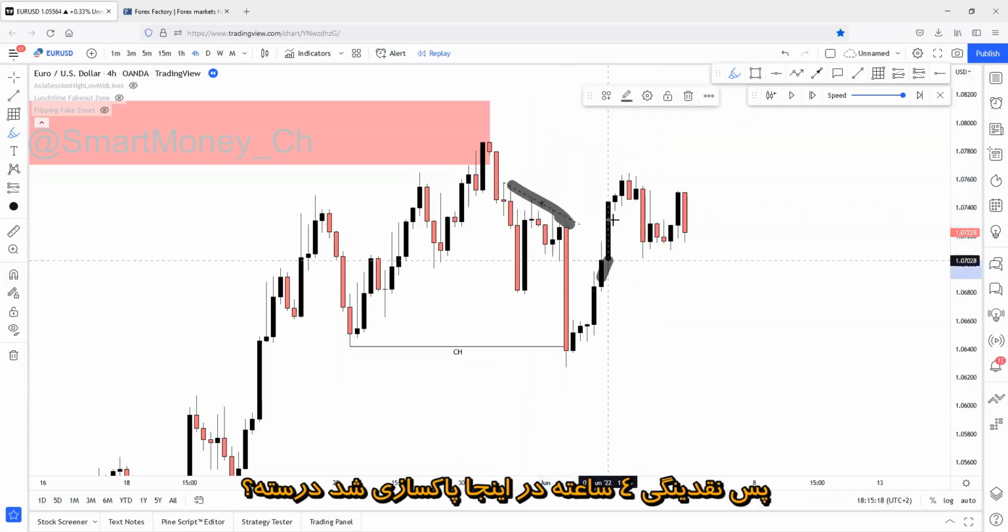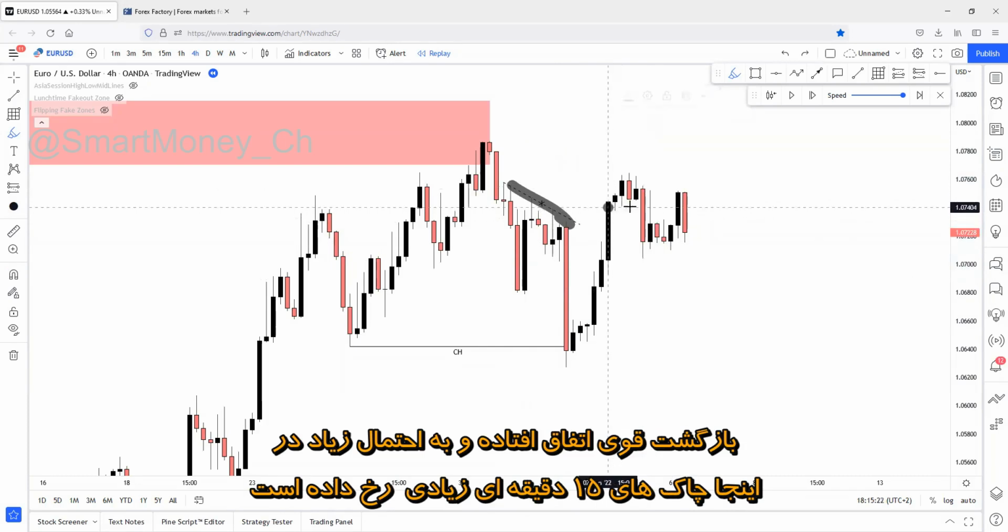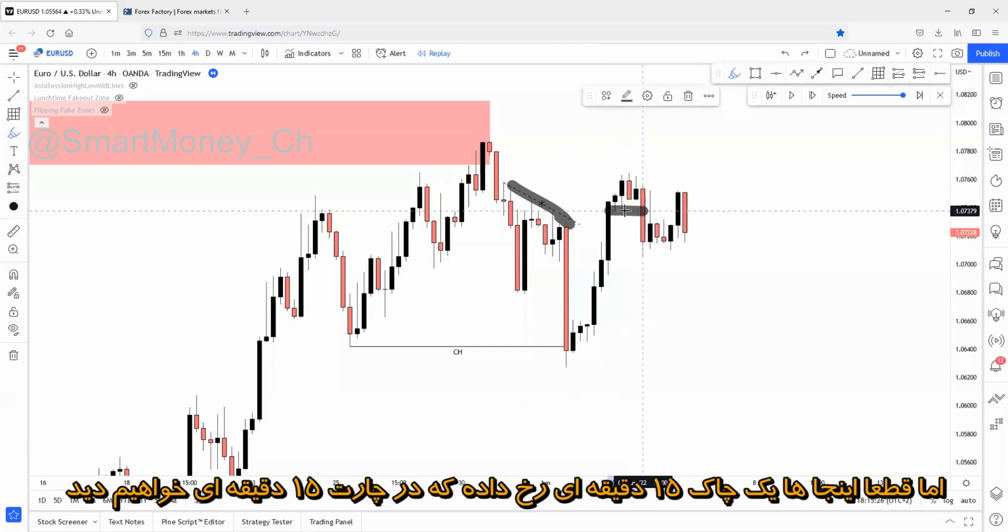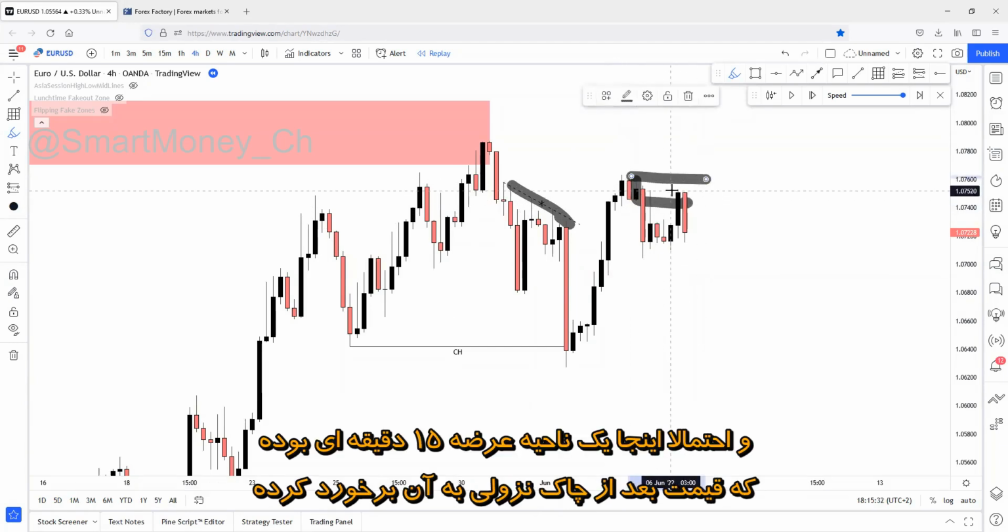So the 4-hour liquidity has been swept here to the upside, right? Strong reversal has happened, and more likely lots of 50-minute changes of character have happened on this line, but mainly there was a 50-minute change of character somewhere around here, which we will see on the 50-minute chart. And more likely, that was a 50-minute zone that has been tapped after the character changing movement to the downside.